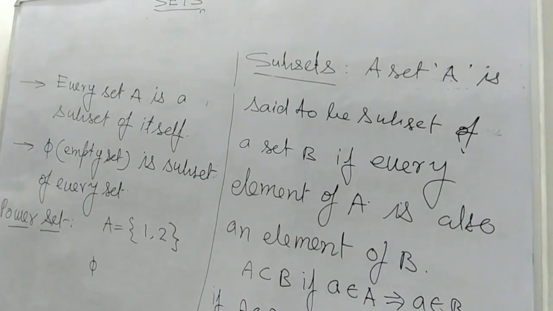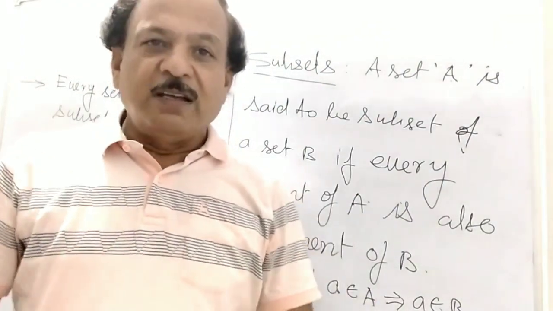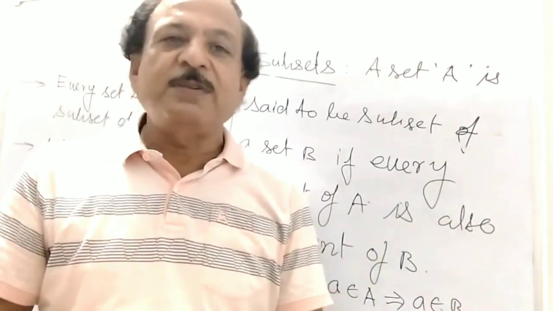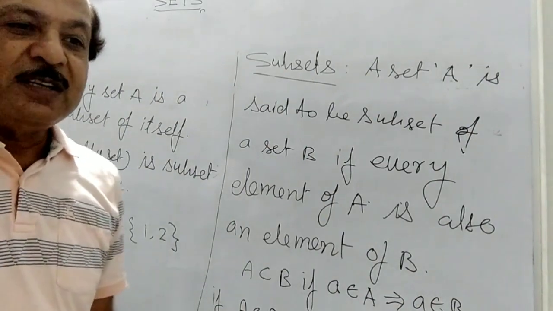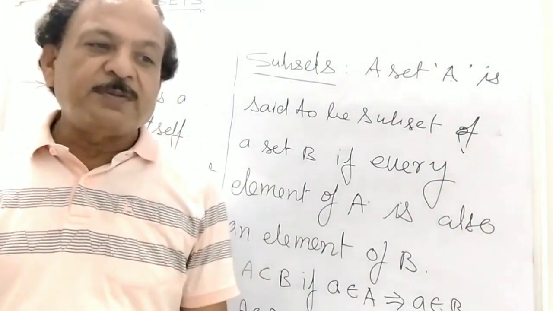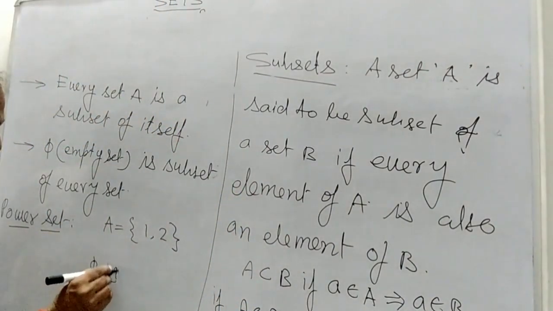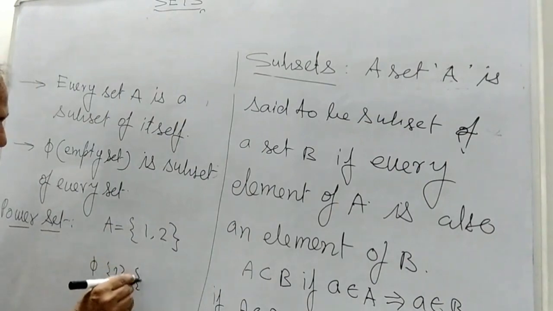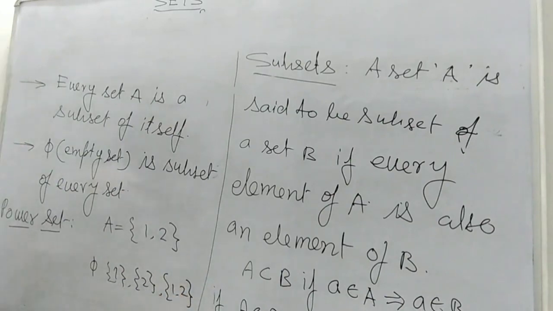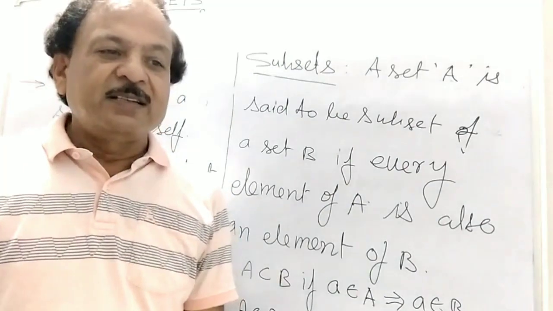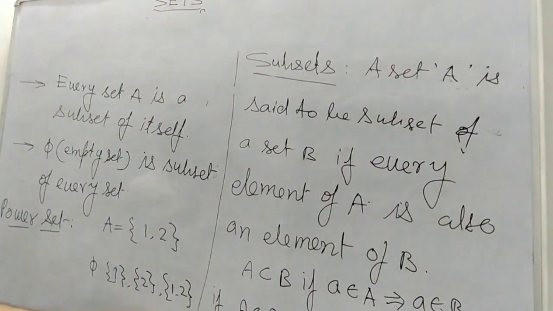Phi is the subset of every set. So now we see phi is a subset of which sets? All sets. So phi is the subset of all sets of the power set. The power set is what? Phi, the subset of all sets, so you can take phi, and the next is {1}, next is {2}, and next is {1, 2}. So these are the subsets. All the subsets are phi, {1}, {2}, and {1, 2}.